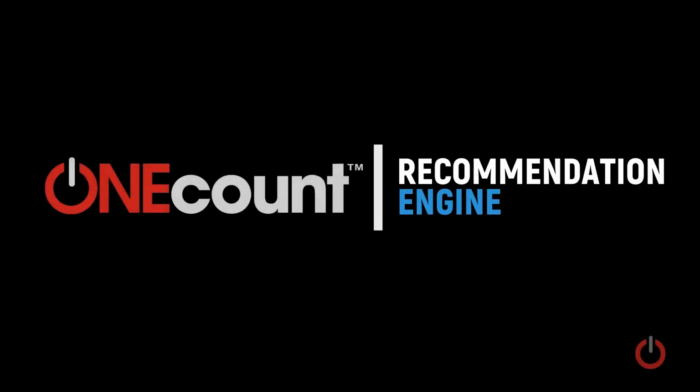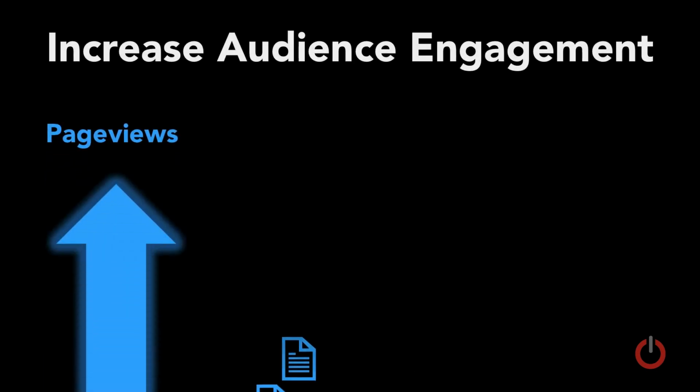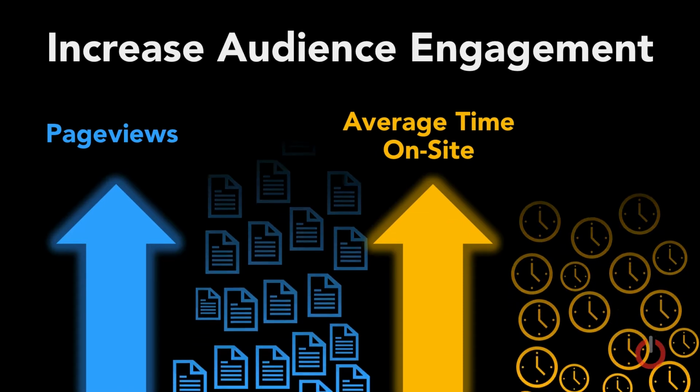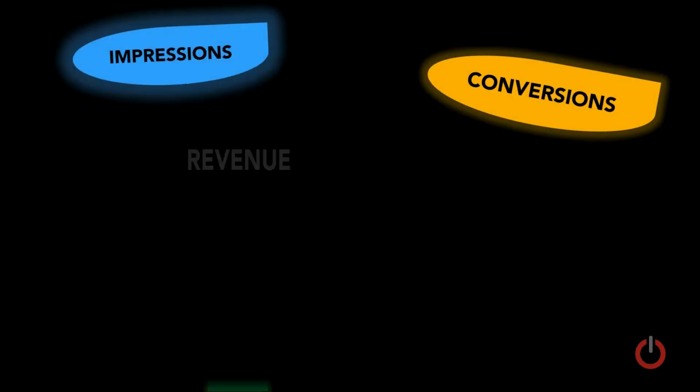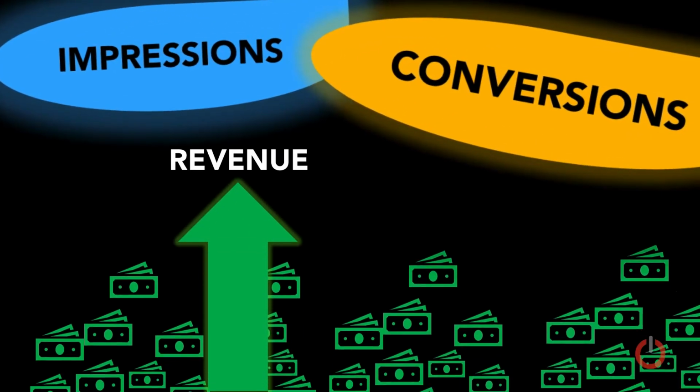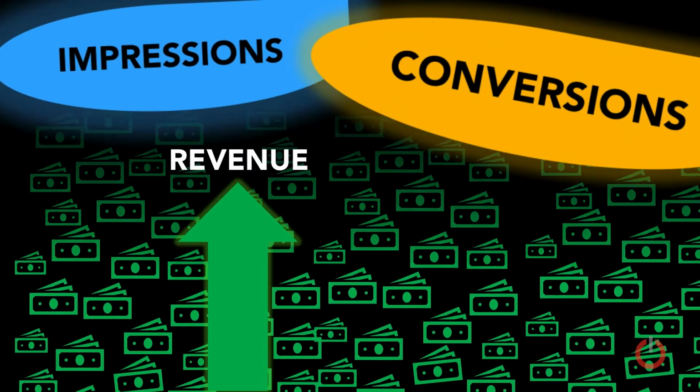ONEcount's content recommendation engine uses artificial intelligence, or AI, to help publishers and media companies increase audience engagement, website page views, and average time on site. Recommending relevant content keeps users on site longer, resulting in higher impressions and conversions.